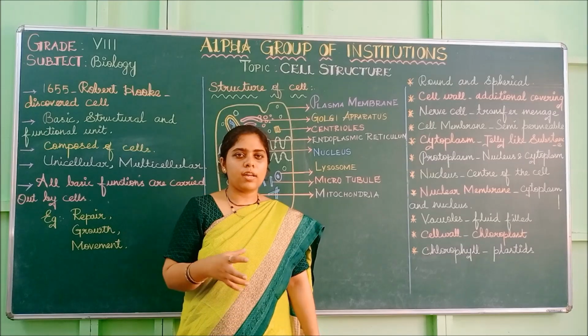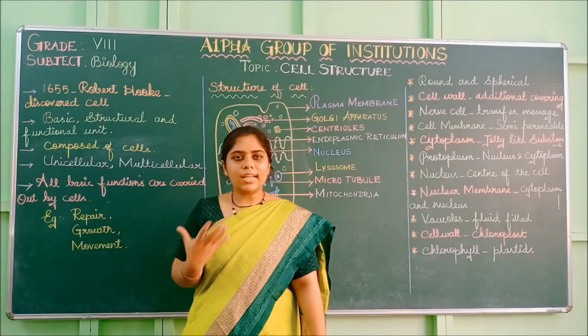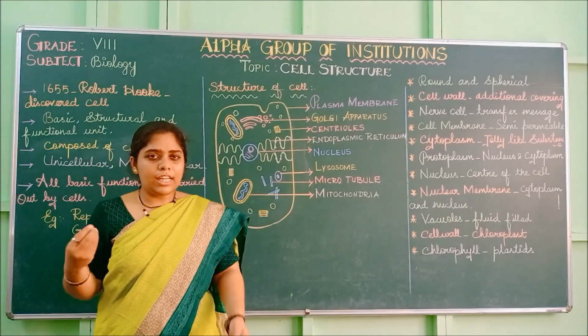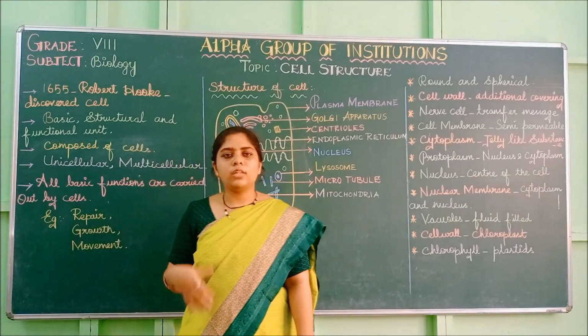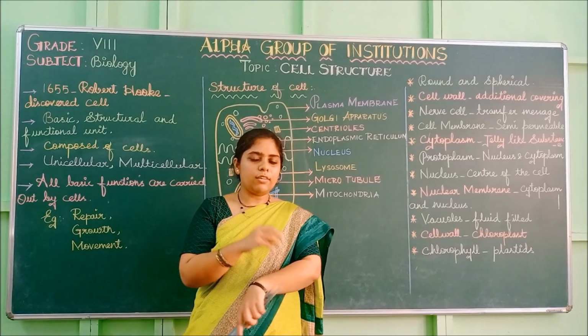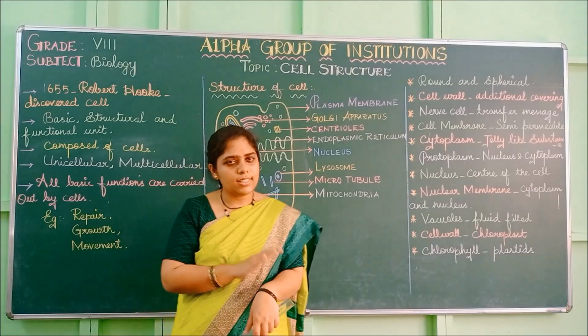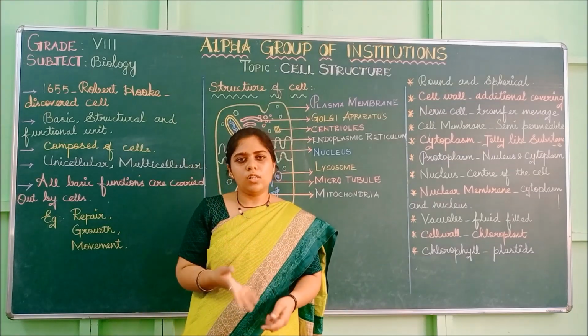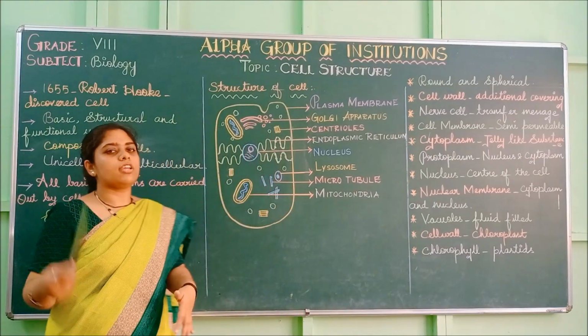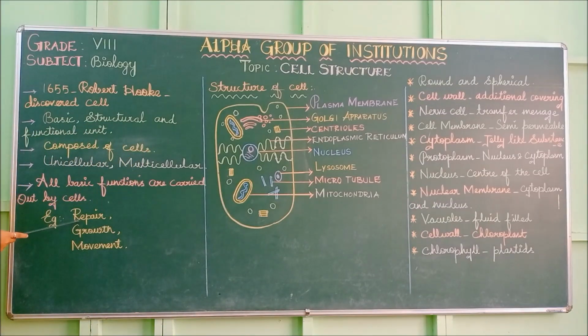We fall somewhere, or an accident happens to someone or any animal, or any injury happens in a plant, what will happen? The body itself repairs. If we get a wound, after a few days, it will cure itself. How does it happen? The cells reform. They repair the tissues.